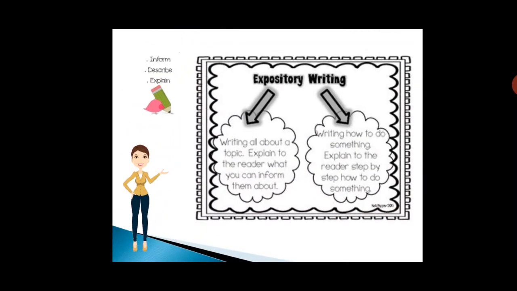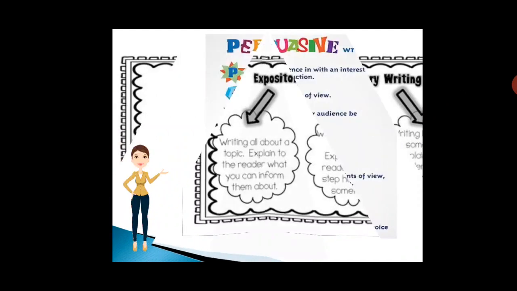Then comes the expository reading. So what is expository reading? Writing all about a topic, gather information from everywhere and then present it. Explain to the reader what you can inform them about, and that too in an interesting manner. Then your expository writing also contains some instructions and that you have to give in step by step manner. Instructions could be regarding how you have to do something or any other topic. Okay, so finally in expository reading, you inform, you describe and you explain.